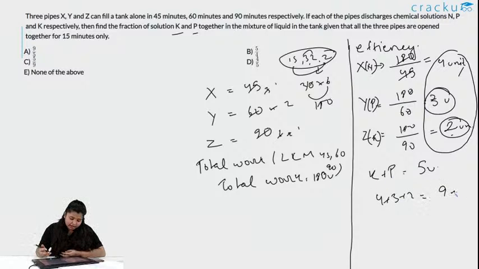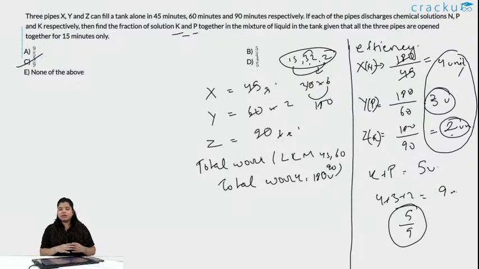So, if you are finding the ratio, what is the ratio it is saying? The ratio is this upon the entire. So, it is obviously 5 by 9. Where is the answer? Option C is the correct answer. Am I clear? We are not multiplying it to be 15 minutes or anything, remember.